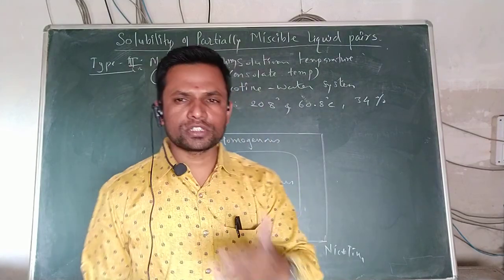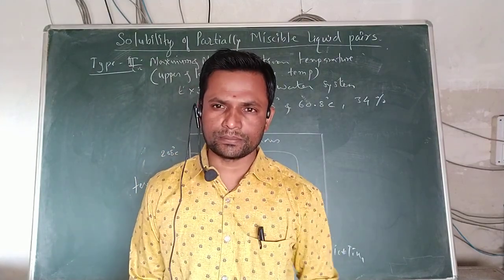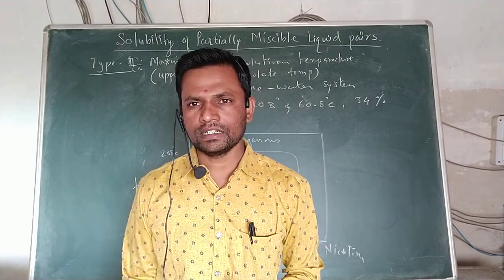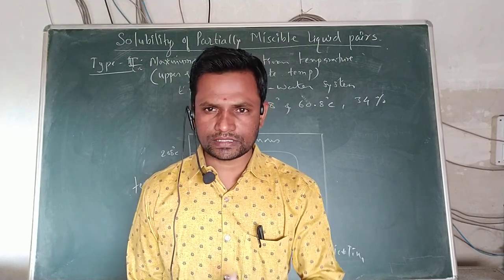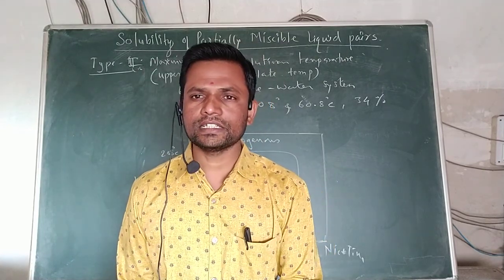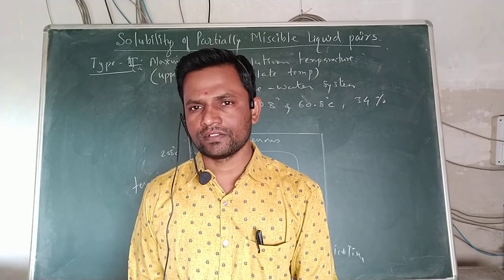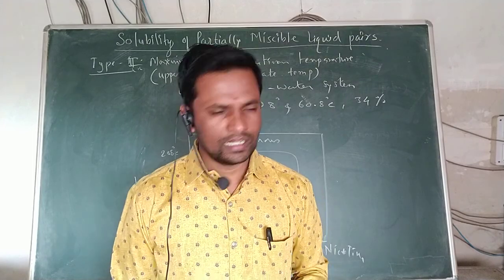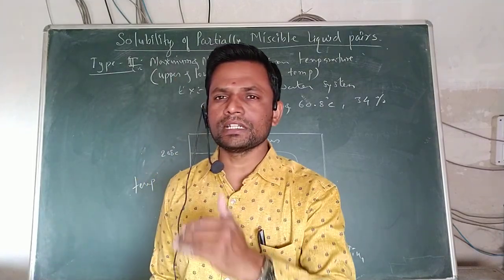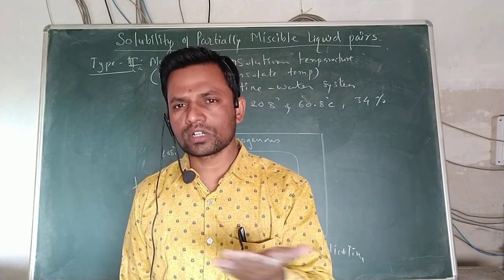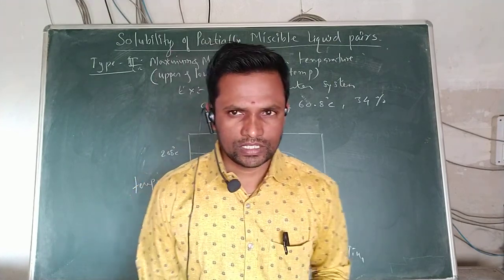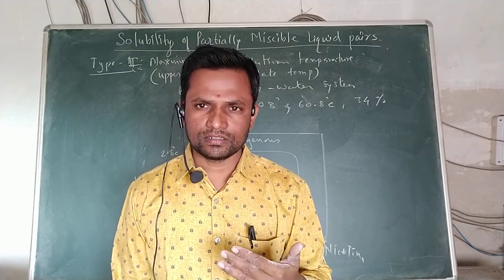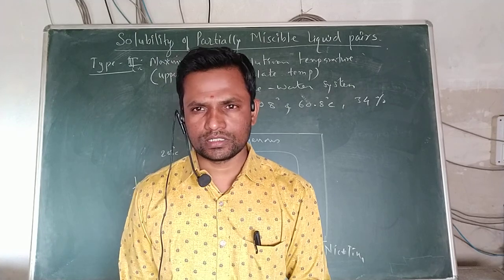Second, the minimum solution temperature, which is also called the lower consolute temperature. How is it defined? This is a temperature at or below which partially immiscible liquid pairs can be miscible. Example, we are seeing the triethylamine and water system, which is the example of the minimum solution temperature. Third one, type 3, the maximum and minimum solution temperature, that is the upper and lower consolute temperature, where the example is the nicotine water system.